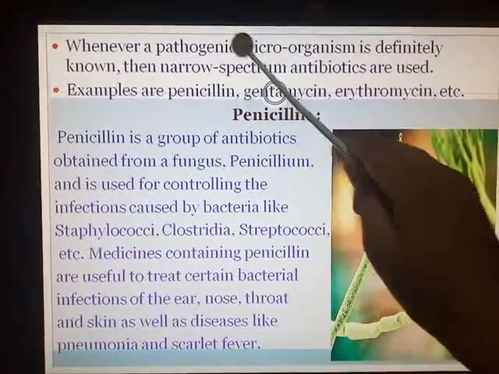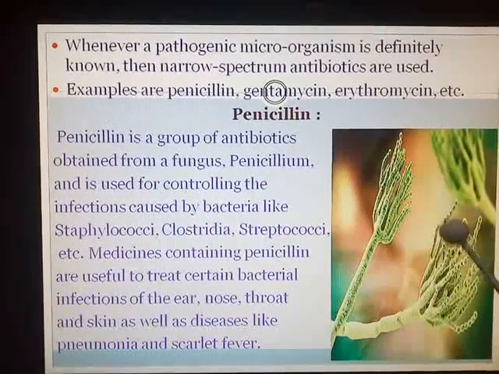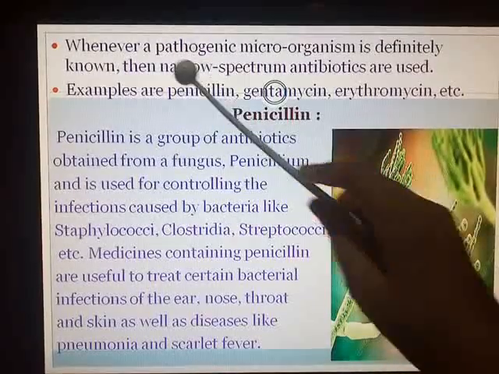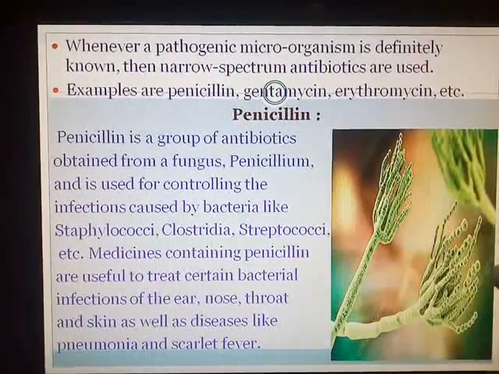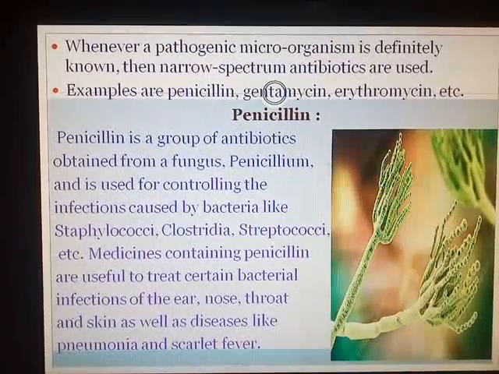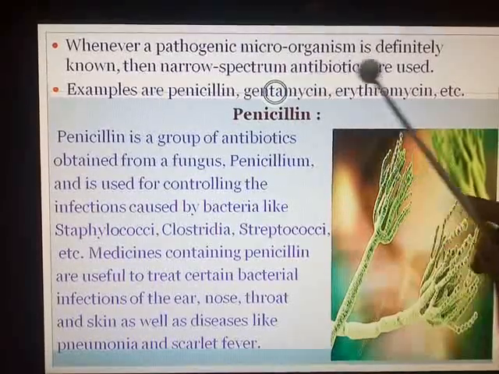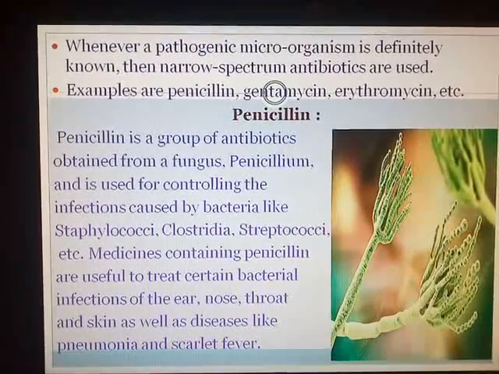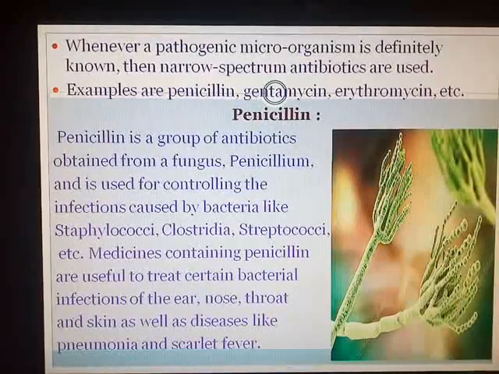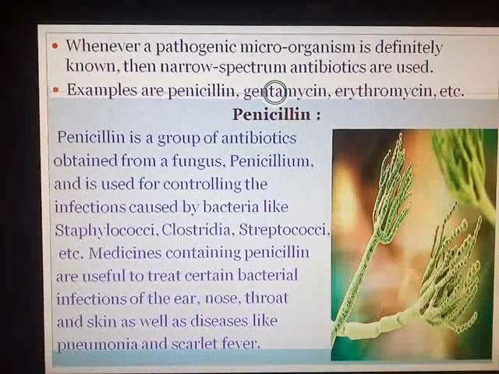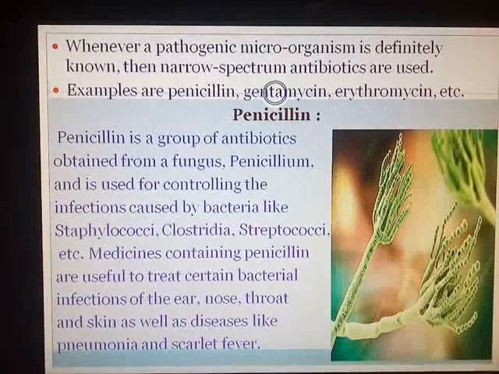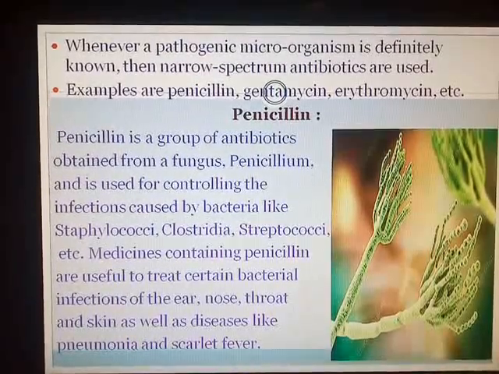Whenever a pathogenic microorganism is definitely known, meaning you know that this particular microorganism has caused the disease, then narrow spectrum antibiotics are used. Some of the names of narrow spectrum antibiotics are penicillin, a very common name which you have heard, gentamicin, erythromycin, etc. Now in the exam you can get the names of different antibiotics and a question can be there. You have to identify whether they are narrow spectrum or broad spectrum. So you have to know which antibiotics fall under which category.